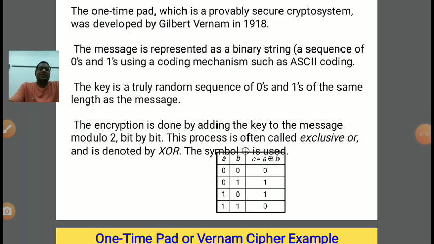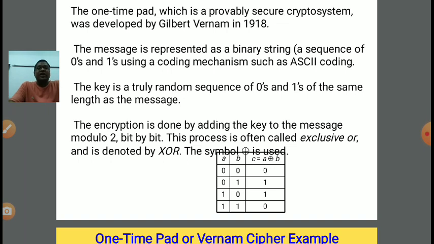Now how to do the encryption? In encryption we require our message. Our message is in the form of alphabet. Alphabet is converted into ASCII code. ASCII code is further converted into a binary sequence. So our message is finally converted into a binary sequence, right? So we have the message in binary form, right?